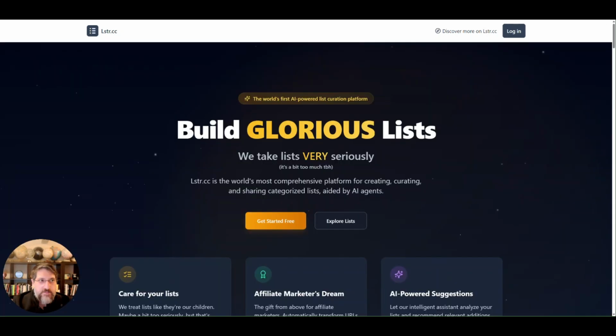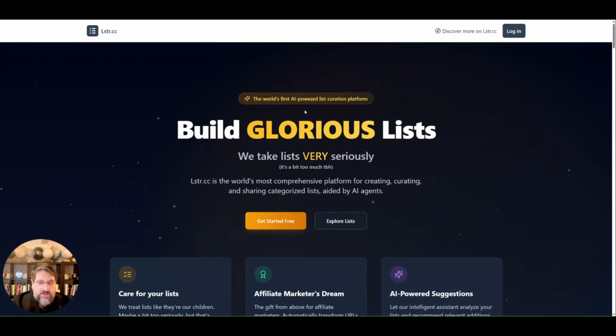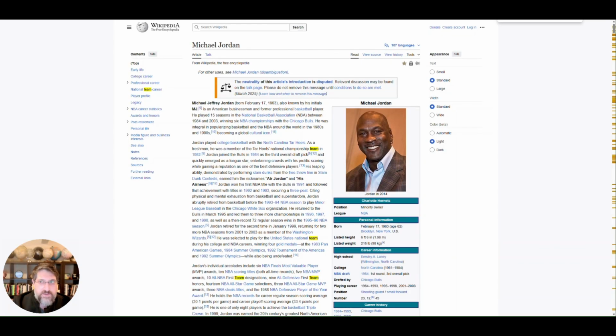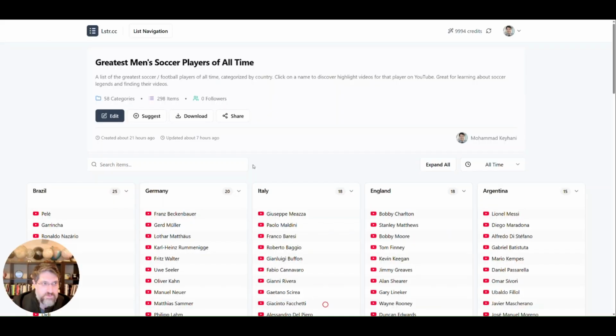So today I'm going to show you how to use Lstr.cc in conjunction with the new deep research capabilities of many AI tools, including Gemini, Perplexity, and ChatGPT. Today I'll use ChatGPT to show you the capabilities here.